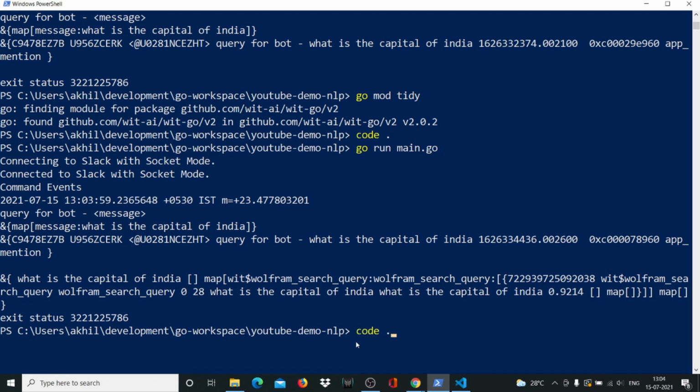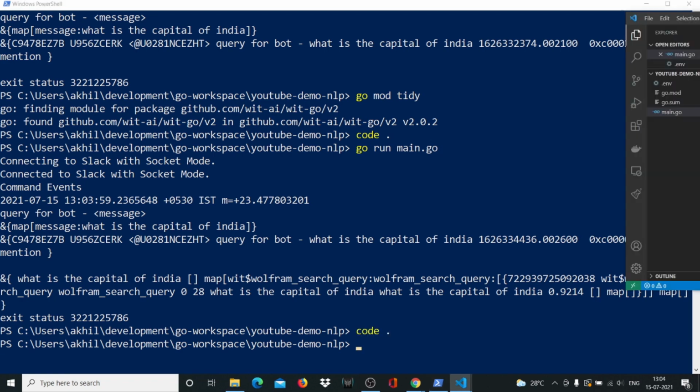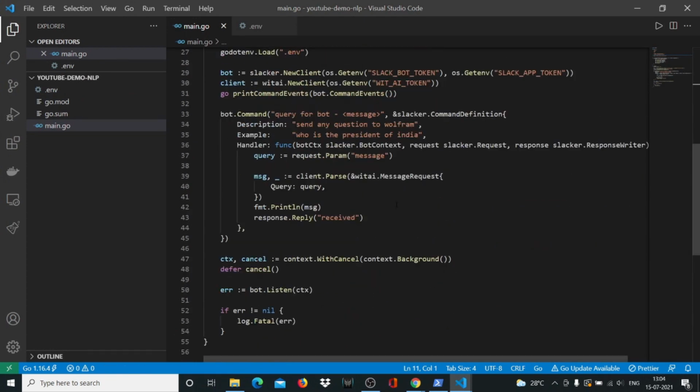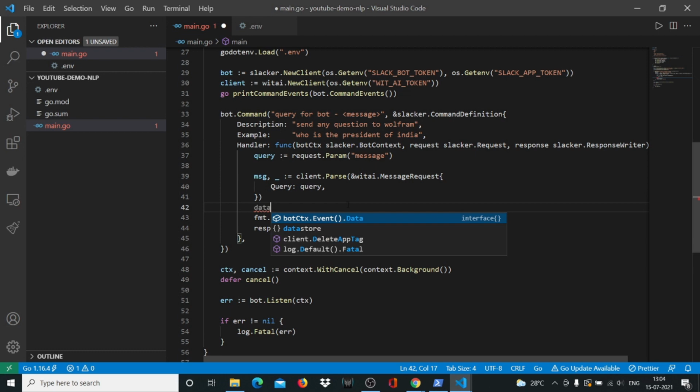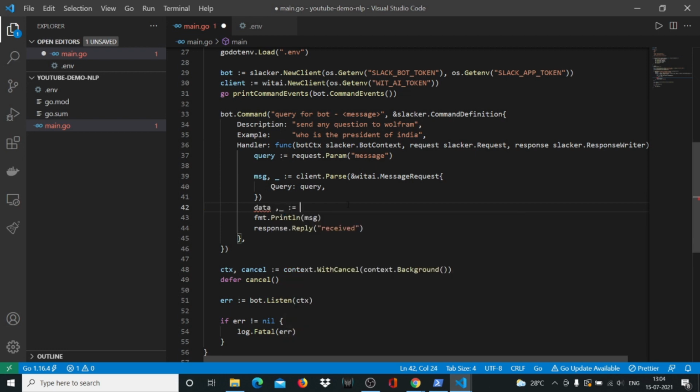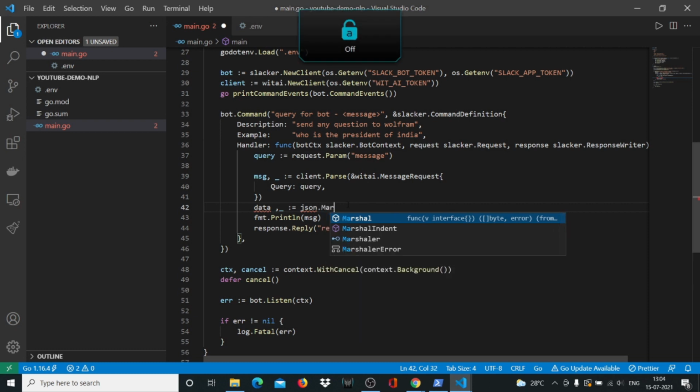And I'll just open up the VS Code editor again. So the message that's now in MSG, we have to do something about it, right? So we'll create a variable called data. We'll put the walrus operator, and we'll say JSON dot marshal indent.